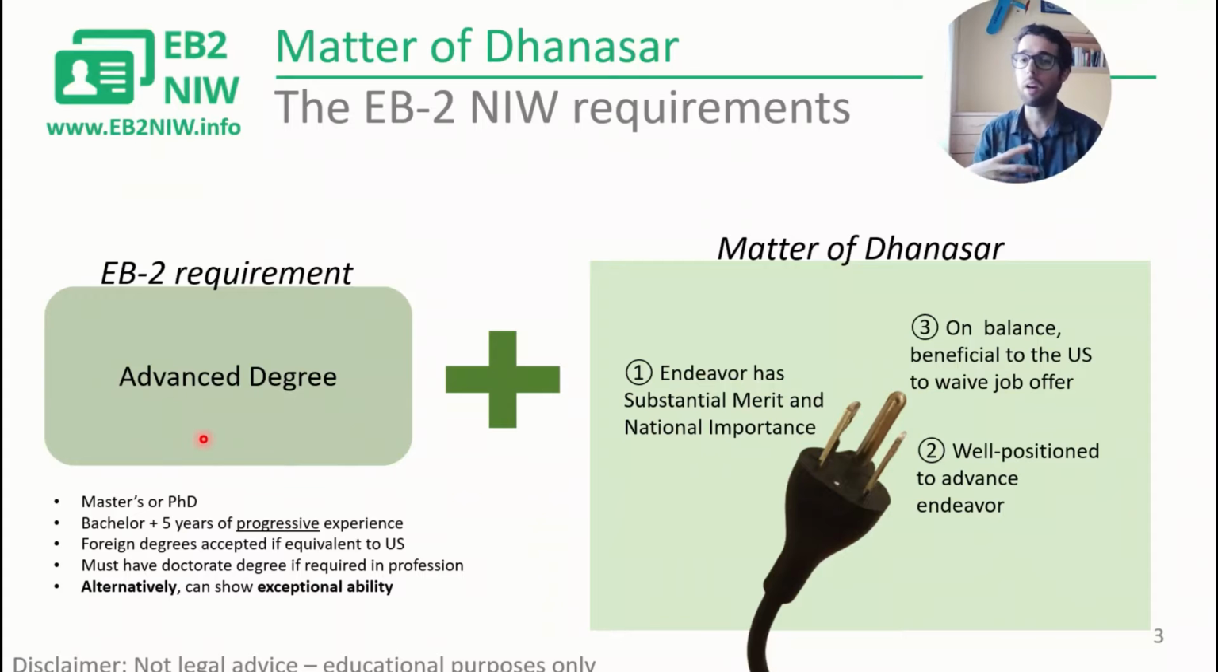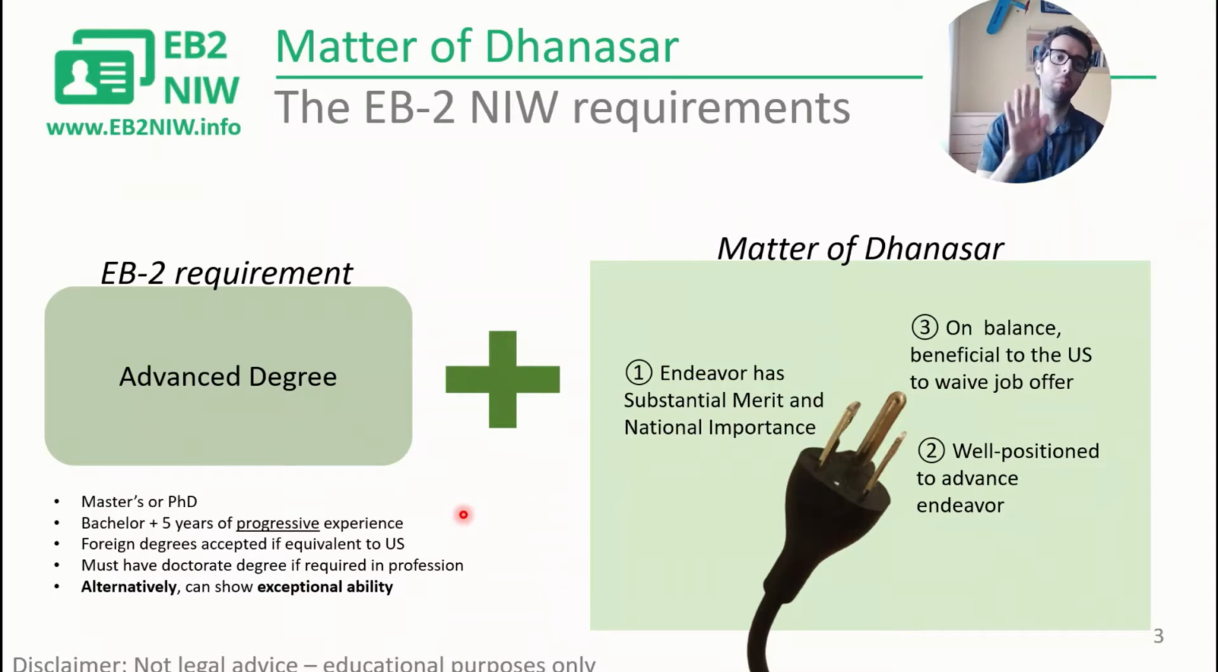On one hand, we have the general EB2 requirement. You have to have an advanced degree, that's master's or PhD. You can also have a bachelor with 5 years of progressive experience. And in those professions where there's a requirement for a doctoral degree, then you need to prove that you have one. And if you don't have any of that, you can still fulfill this requirement by showing exceptional ability. There are a few criteria that they publish, and you can look at those and see if you can qualify. That's the general EB2 requirement.